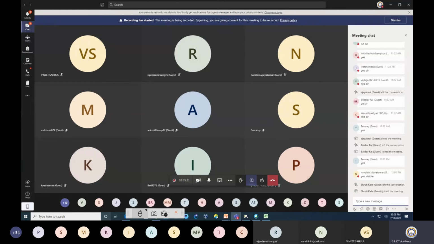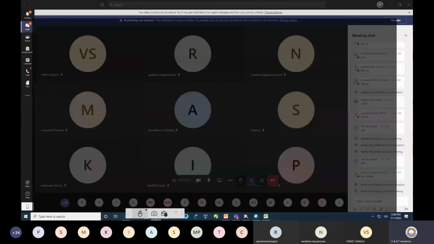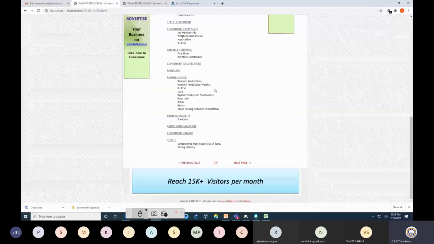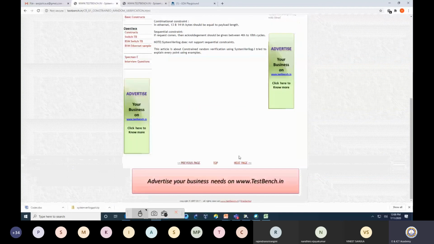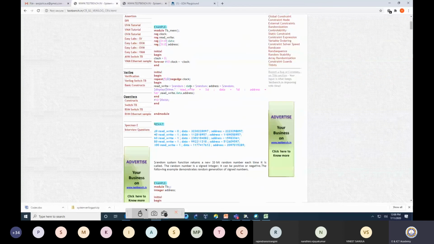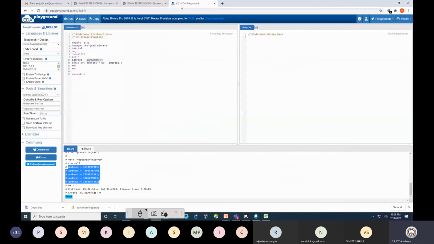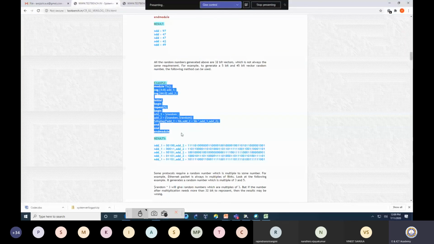As I said, you need to go to the website I mentioned, testbench.in. In testbench.in, we have seen randomization, including constraint randomization and related topics. When you go to the next page, you will find more details about what we have discussed today. So just try to go through it. There is also an EDA Playground link; you can directly copy this result and try to understand what is happening.